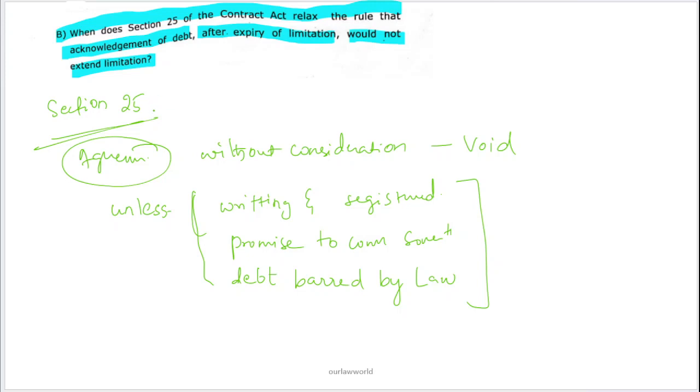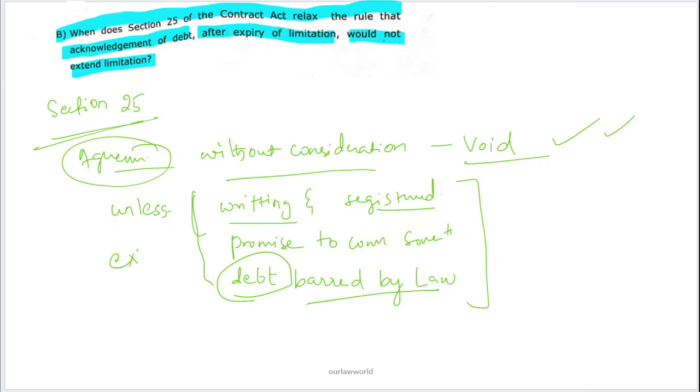We'll go through the section once again. It says an agreement without consideration is void, and you have understood this statement. But there are certain exceptions. An agreement without consideration cannot be treated as void if it is in writing and registered, or if it is a contract based on a promise to compensate something, or if it is a promise to pay a debt which is barred by limitation.